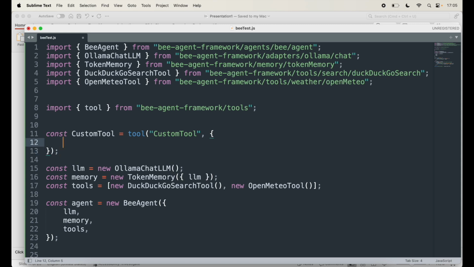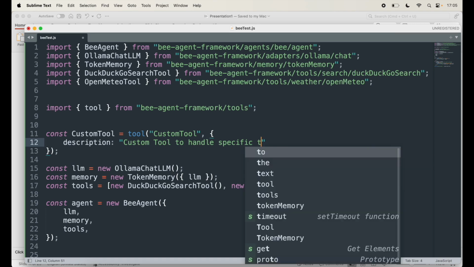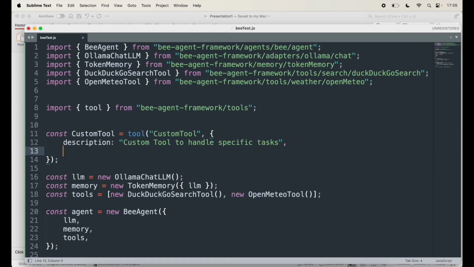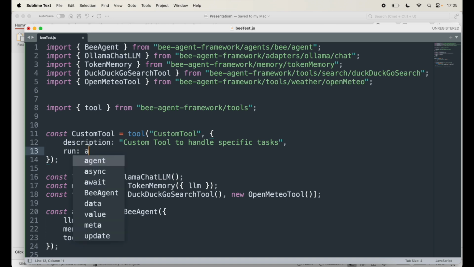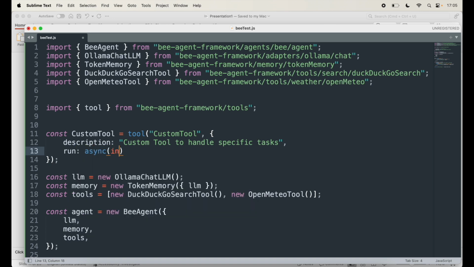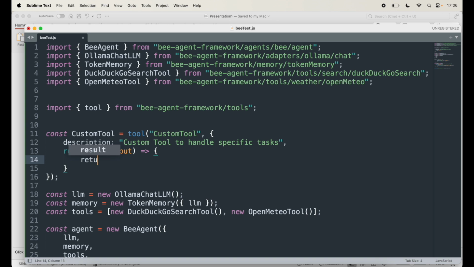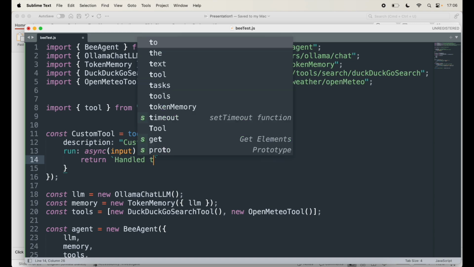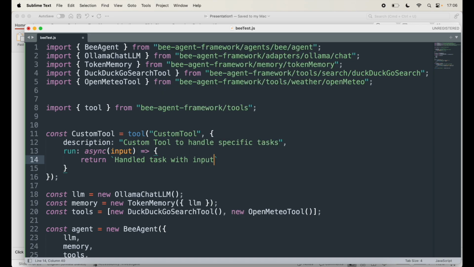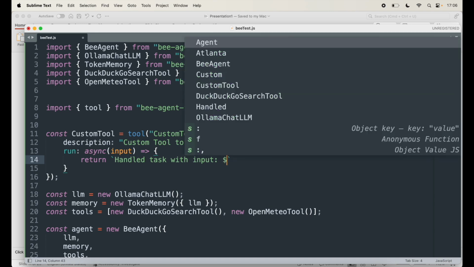So first thing that I need to provide is description, and description is custom tool to handle, let's say, specific tasks, and I'll have to give the run of what happens when someone runs it. Async, it takes the input in, whatever input is provided, and in here I will handle that and return, let's say I'll call it handled task with input and say dollar input.